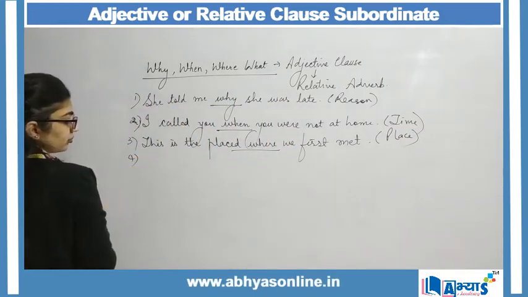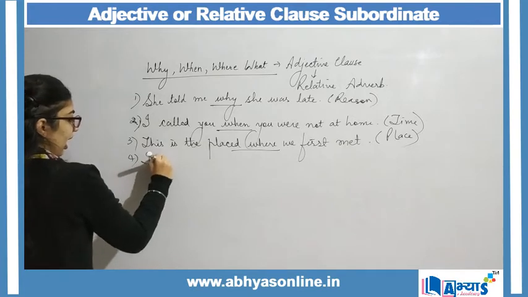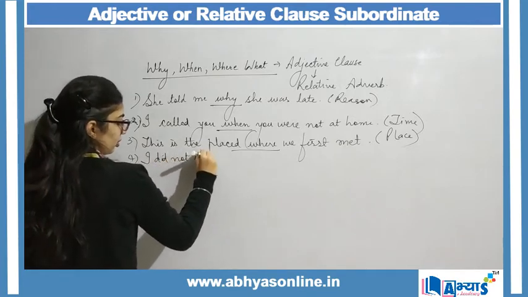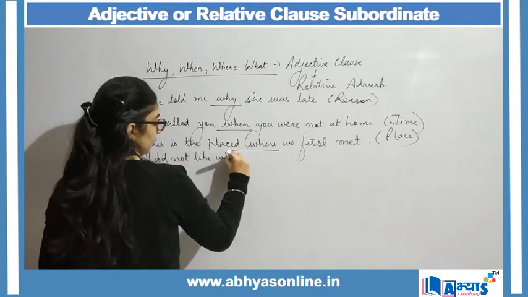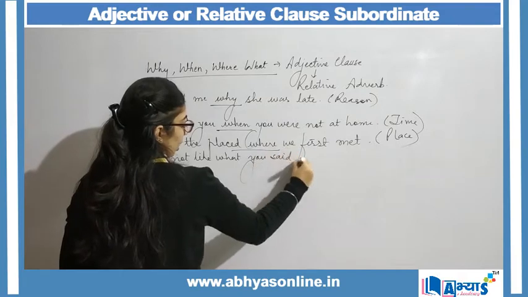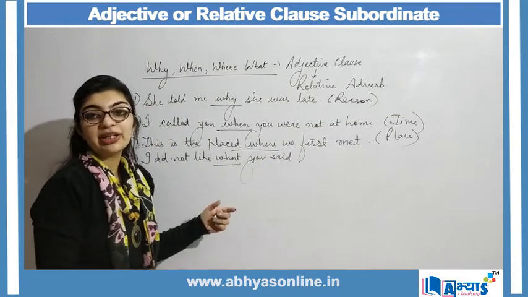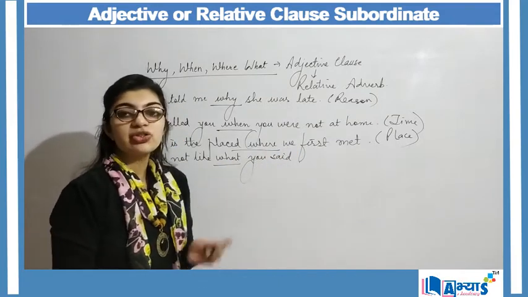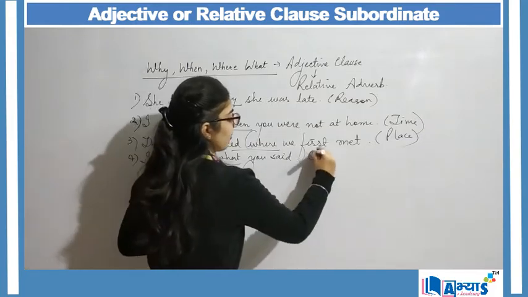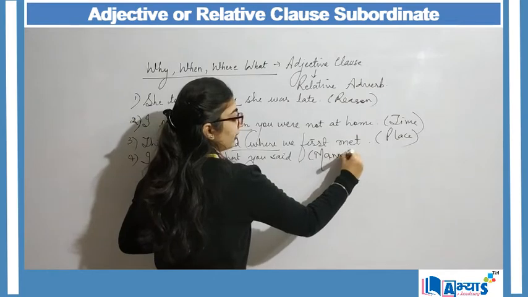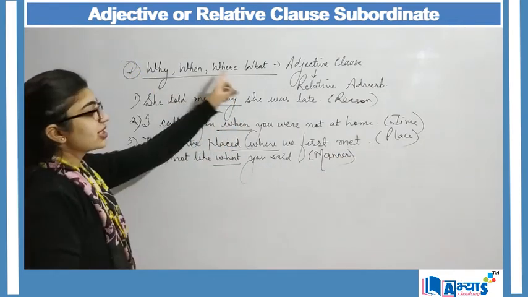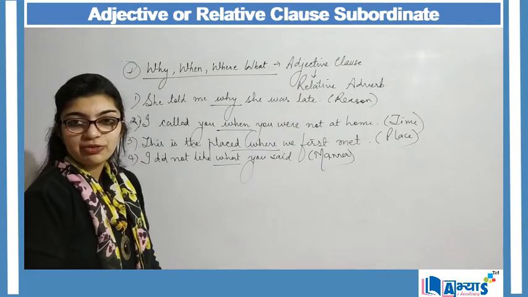Then, I did not like what you said. Now here what is describing the manner, the manner in which you said it to me, I did not like that. So what over here is representing the manner. So this is the first way in which all these connectors are used in adjective clause.